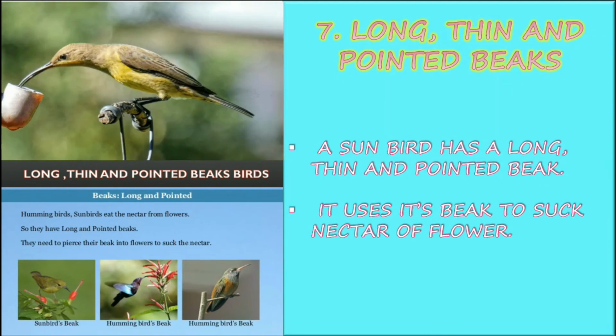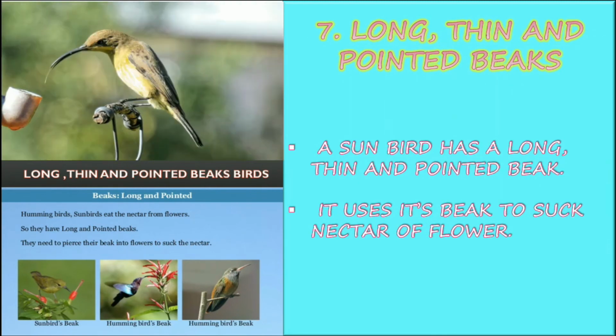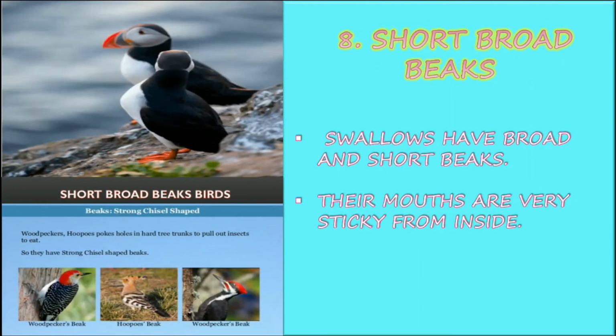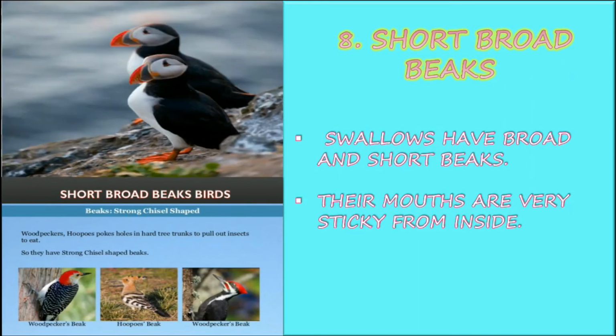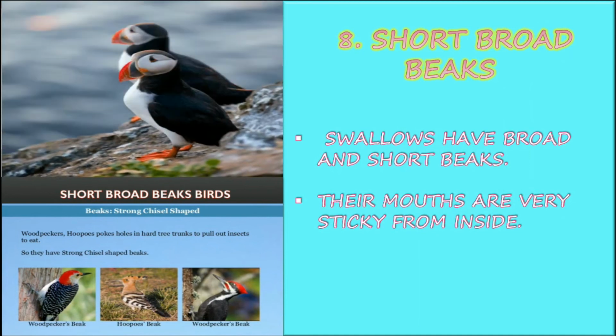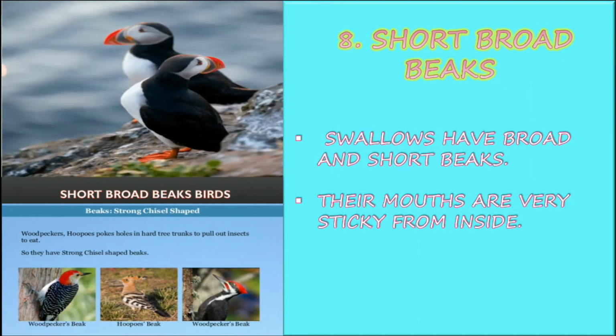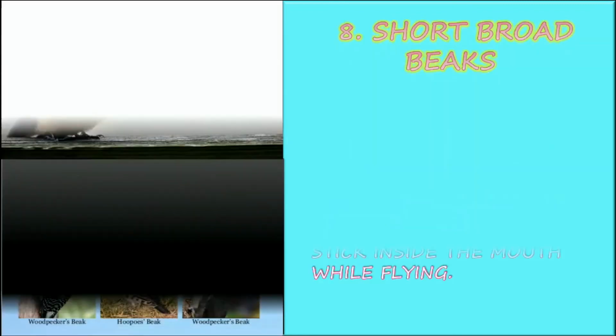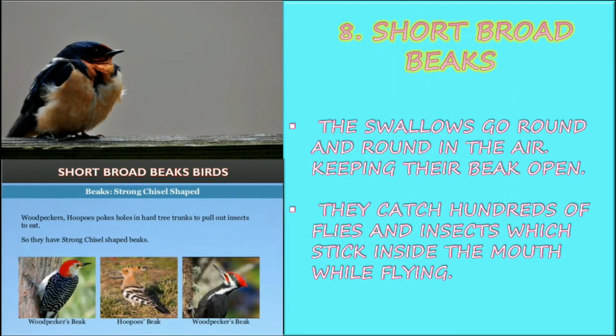Long, thin, and pointed beaks. A sunbird has a long, thin, and pointed beak. It uses its beak to suck nectar of flowers. Short broad beaks. Swallows have broad and short beaks. Their mouths are very sticky from inside. The swallows go round and round in the air, keeping their beaks open. They catch hundreds of flies and insects which stick inside the mouth while flying.